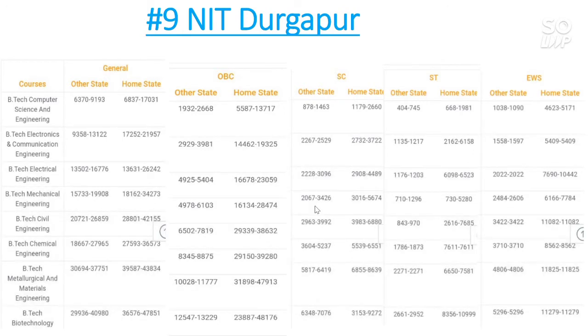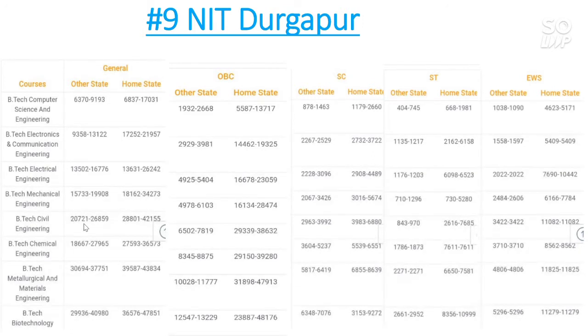For SC category the other state cutoff goes to 3,400, and for home state the cutoff goes to 5,600. ST category other state cutoff goes to 1,300, and for home state the cutoff is 5,200. Now the EWS category, other state cutoff is 2,600, and for home state cutoff is 7,700.